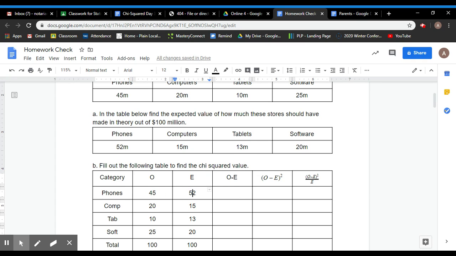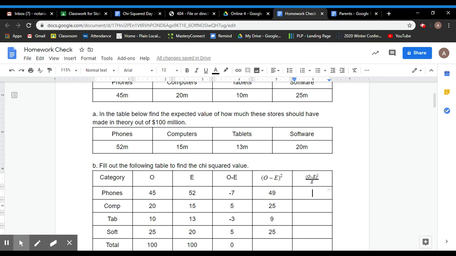Now you take your O minus your E. So in this first one, we do 45 minus 52, that's negative 7. 20 minus 15 is 5. 10 minus 13 is negative 3. 25 minus 20 is 5. And then 100 minus 100 is 0. Now we square all these numbers. Remember, any number squared is positive, even if it's negative. So negative 7 squared is positive 49. 25, positive 9, 25. And we don't need to add those up. It won't really tell us anything.